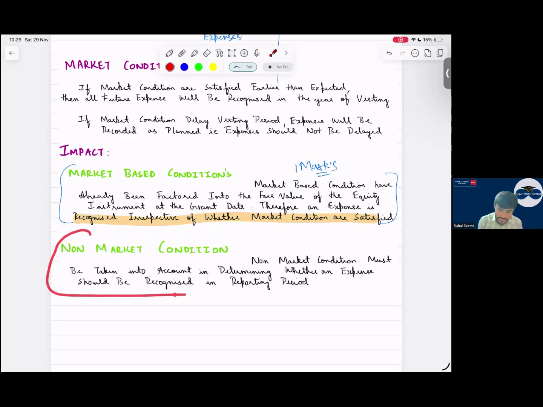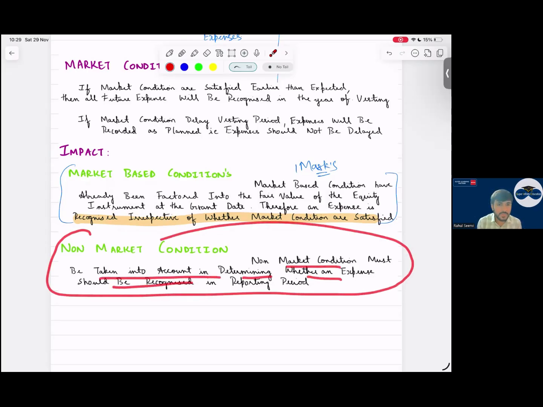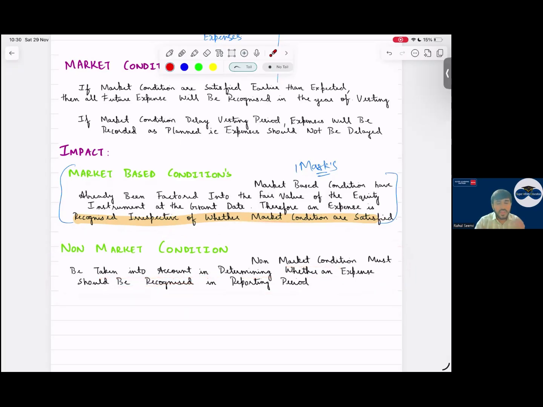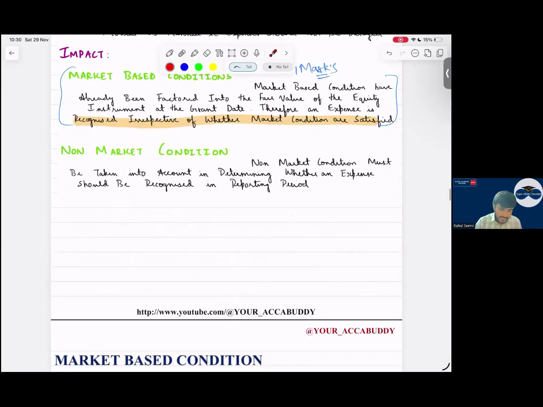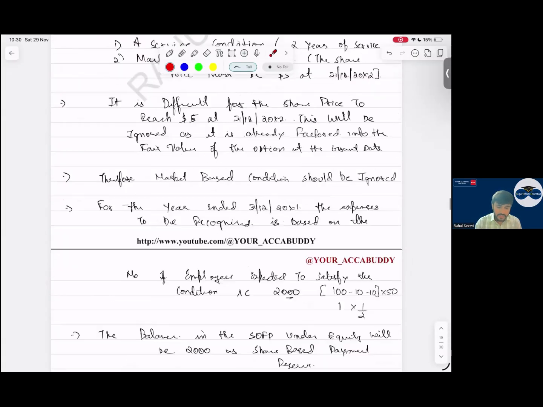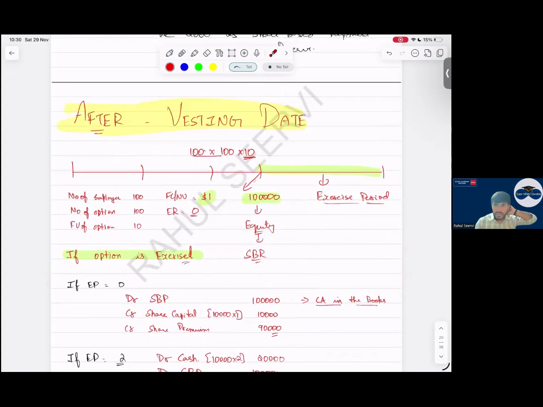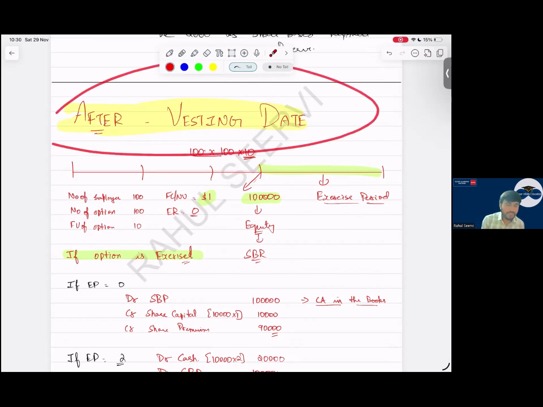So, non-market conditions must be taken into account in determining whether an expense should be recognized or not at the reporting date. In non-market condition, we can reassess the thing. There is no such problem. Yes, sir. So, with this, your part is done. Any doubts to anyone in the recognition of expense over the period for market, non-market? Naina? Okay, chalo then.